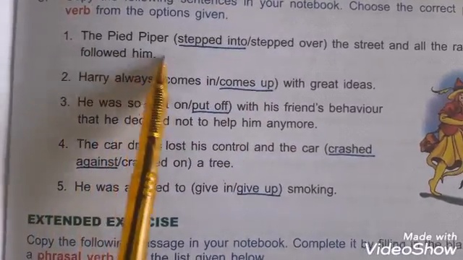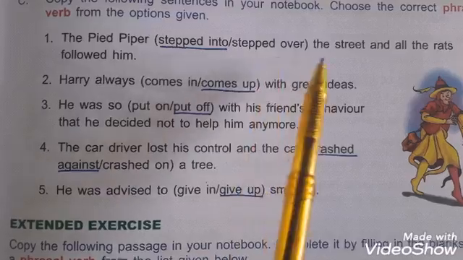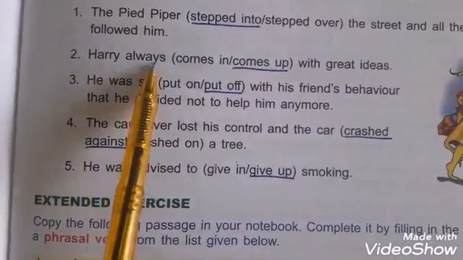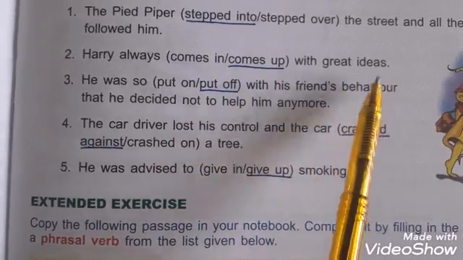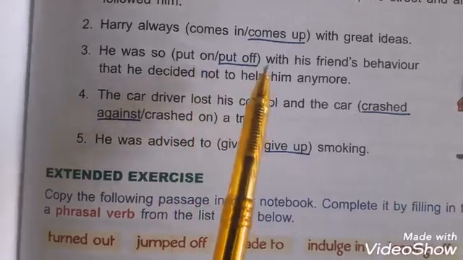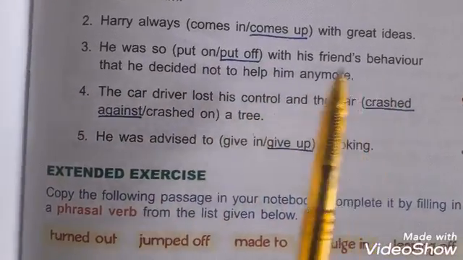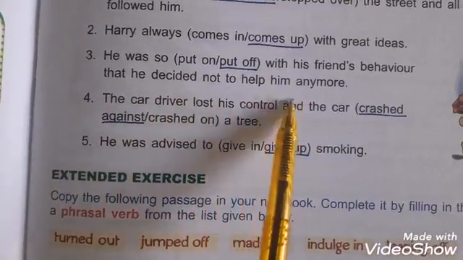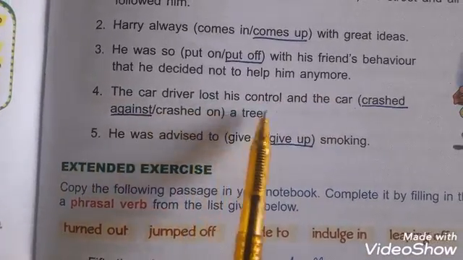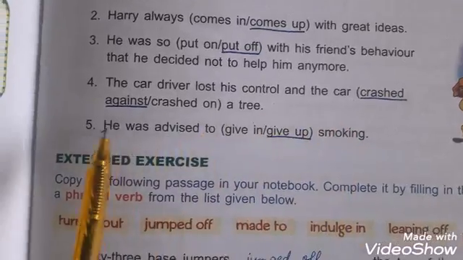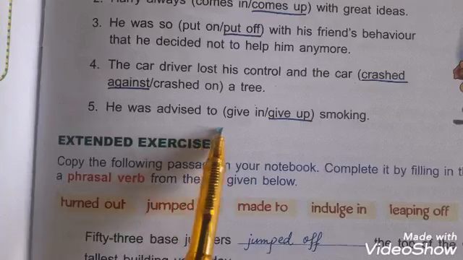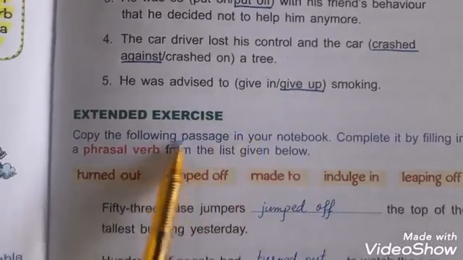Number 1. The Pied Piper stepped into the street and all the rats followed him. Number 2. Harry always comes up with great ideas. Number 3. He was so put off with his friend's behavior that he decided not to help him anymore. Number 4. The car driver lost his control and the car crashed against a tree. Number 5. He was advised to give up smoking.